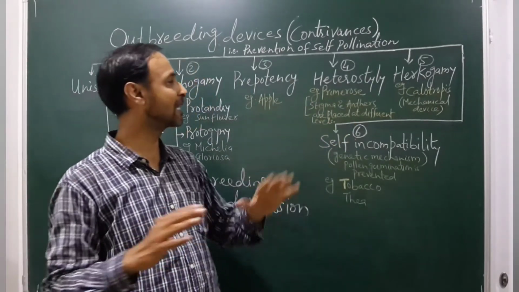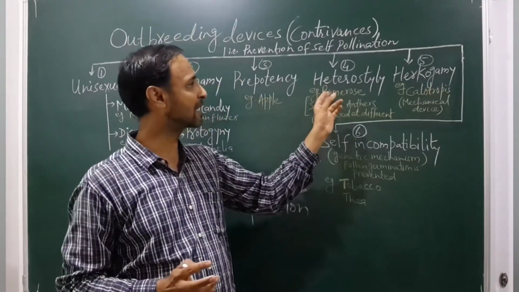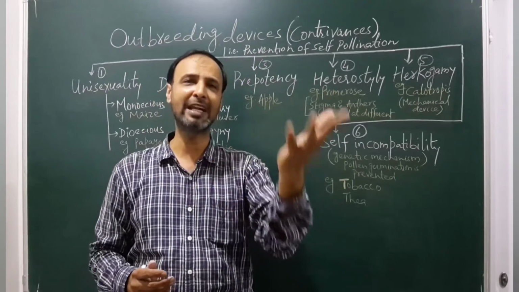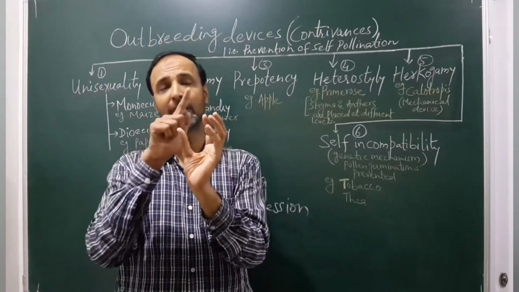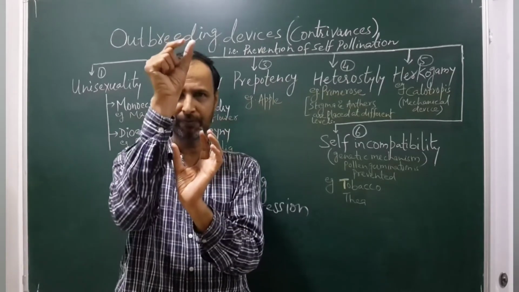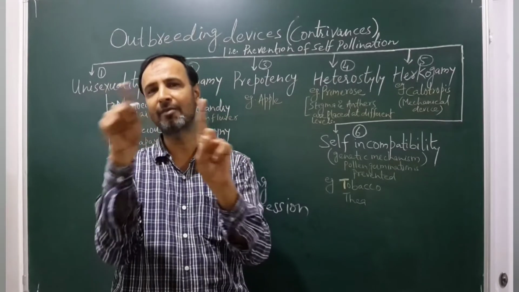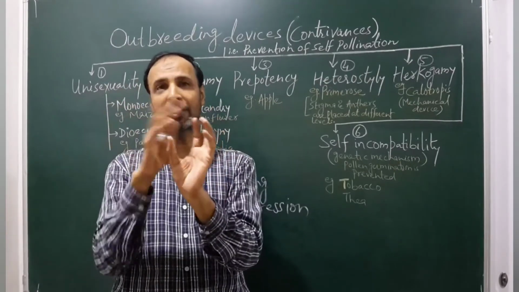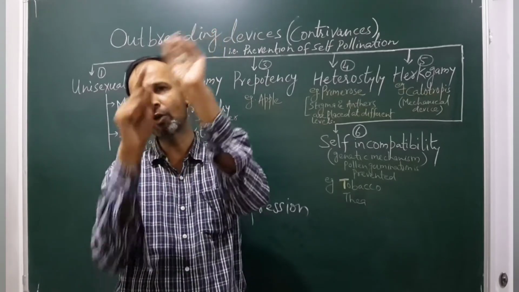So these are placed at a different level, means in the same flower. The flower is bisexual. Now such plants, like primrose, show two to three varieties, two to three different types of flowers. In that, the position of the stigma and the position of the anther are not at the same level. The stigma may be very high and the anther may be very low.